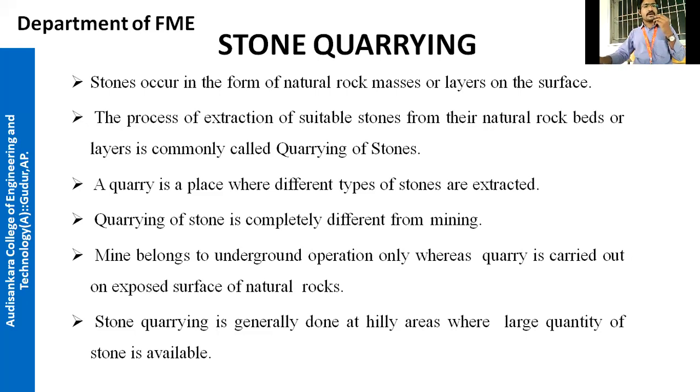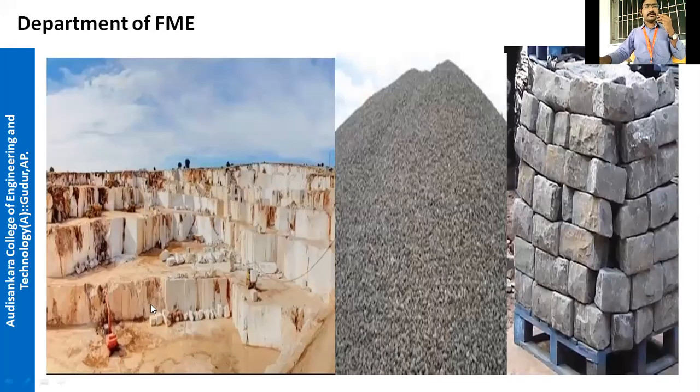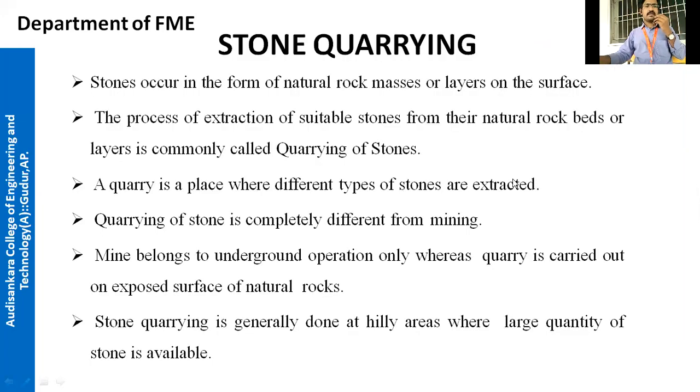A quarry is a place where different types of stones are extracted. This is the place where stones are extracted. Different stones will be available under the surface, so from there we get different types of stones. That place is called a quarry.